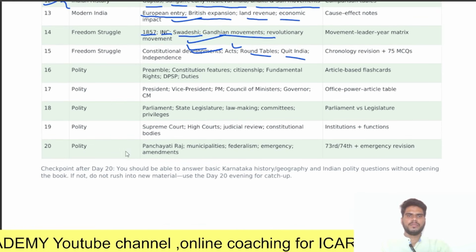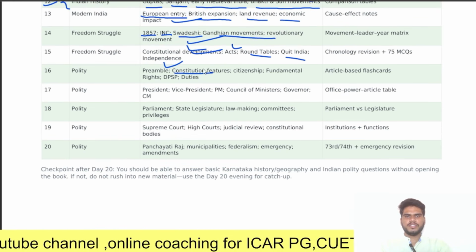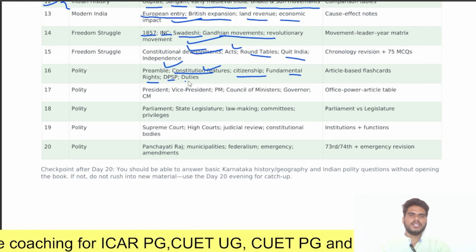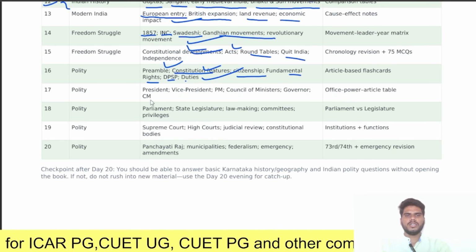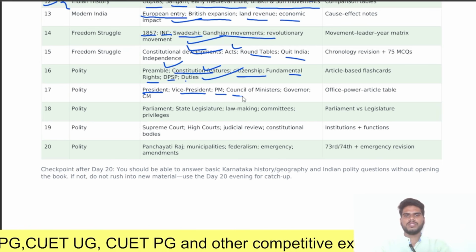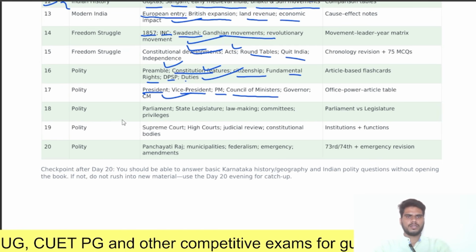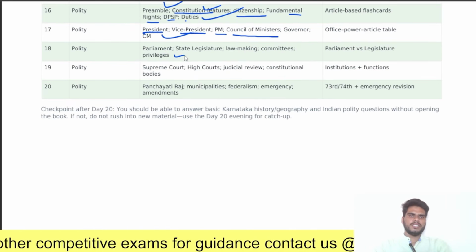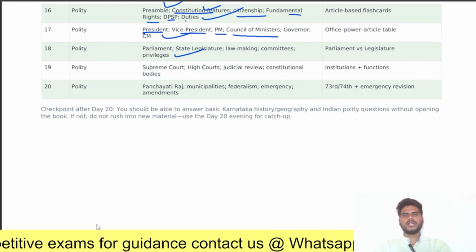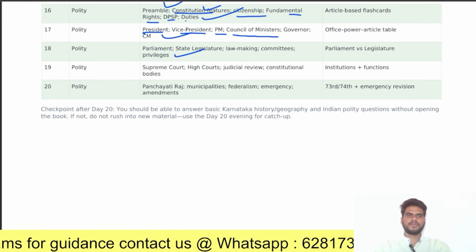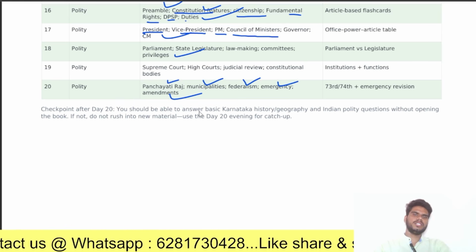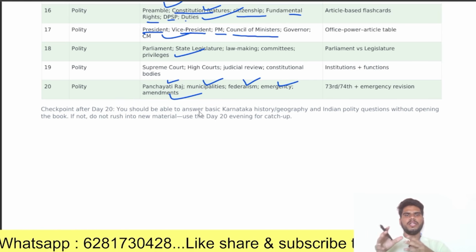Next, coming to polity. Preamble, constitution features, citizenship, fundamental rights, DPSP and duties. Next, coming to the president, vice president, PM, council of ministers, governor and CM. Next, parliament, state legislatures, lawmaking, committees, privileges. Next, coming to the Supreme Court, High Court, judicial review, constitutional bodies. Next, Panchayati Raj, municipalities, federalism, emergency, amendments. These are the complete topics you should cover in polity.